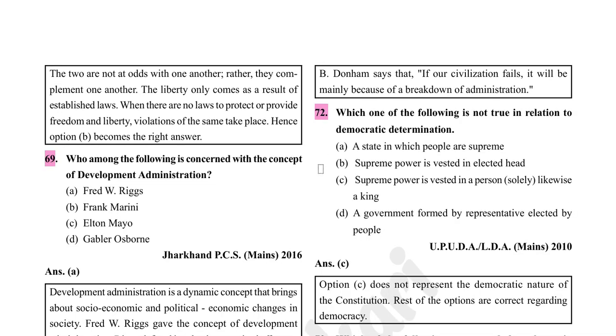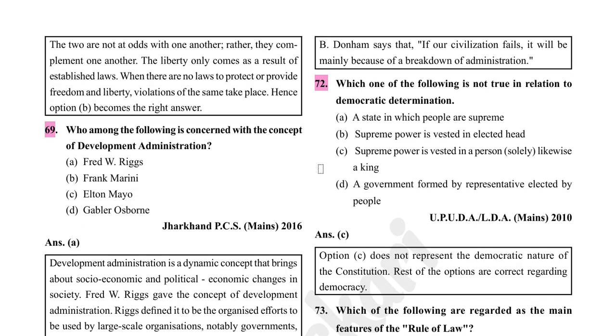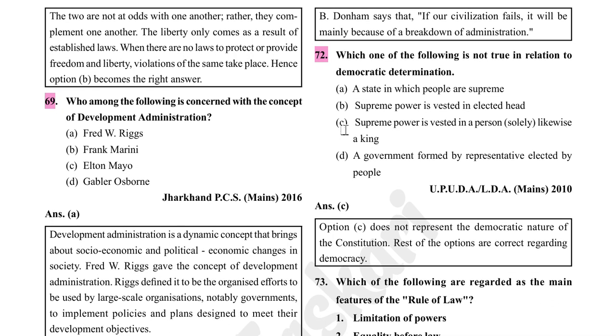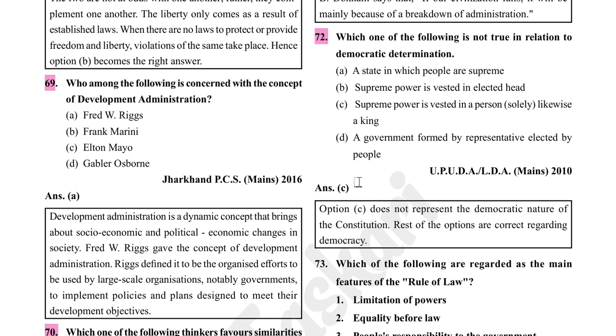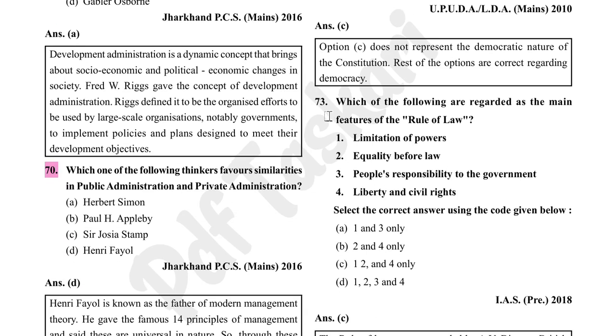Which one of the following is not true in relation to democratic determination? A state in which people are supreme. Supreme power is vested in an elected head. Supreme power is vested in a person solely, like a king. It is wrong. A government formed by representatives elected by people. So, option C is incorrect.